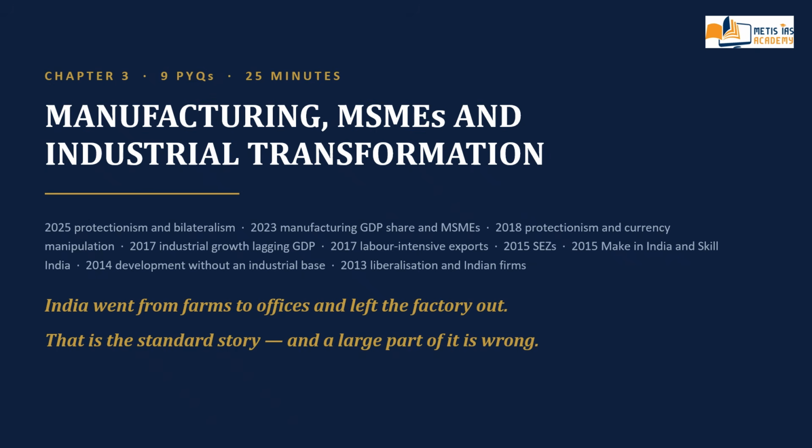Same question as HDI against IHDI, asked about technology. An average is a claim about a country. A distribution is a claim about its people. The examiner has started asking for the second.